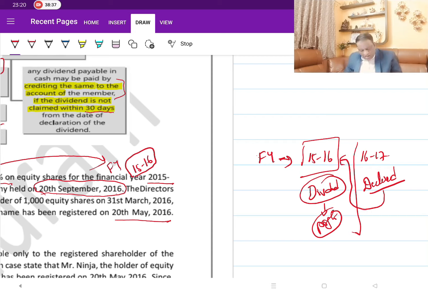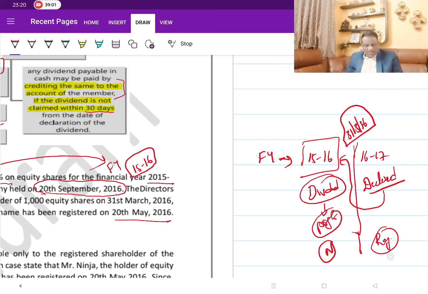Then who was the shareholder? N was the shareholder as of this cutoff date, 31st March 2016. Till this date, he was the shareholder, that is, his contribution of capital was there for earning the profit for this period. Later on, he sold to Raj, who became the shareholder in this financial year. So the dividend was declared for the year 15-16 based on profits for which N was the shareholder, and Raj became the shareholder in 16-17. That is the confusion.